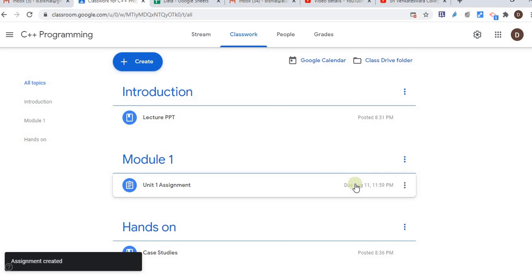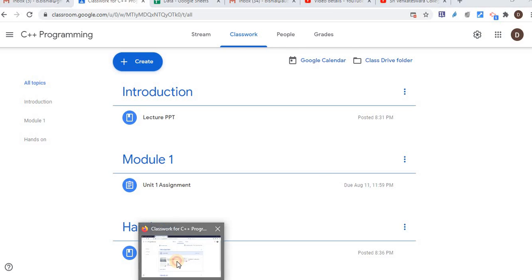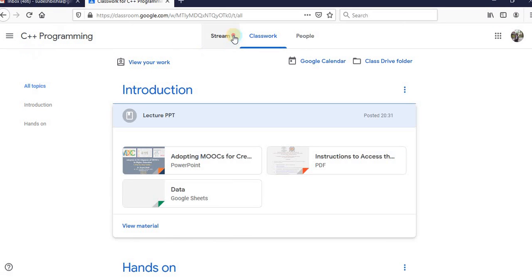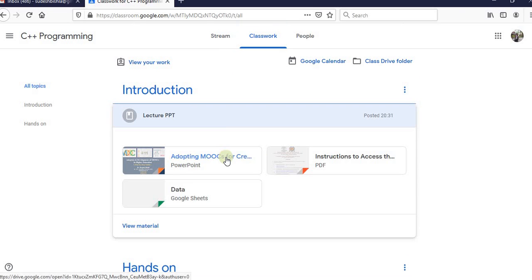So here that assignment under the module 1 unit 1 assignment is generated. So let's come back to see the student view. So here I come to the student view. Here you can see in the stream part, the posted new assignment. That assignment is here. When I click on classwork, the assignment will appear.